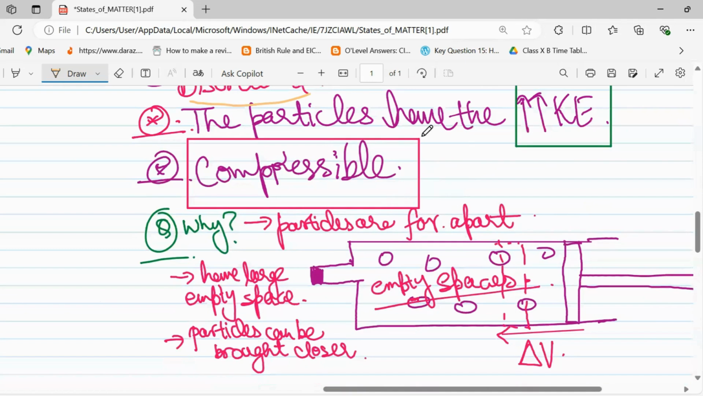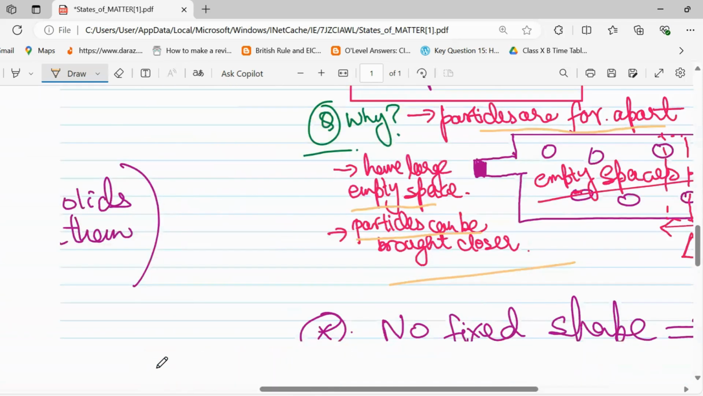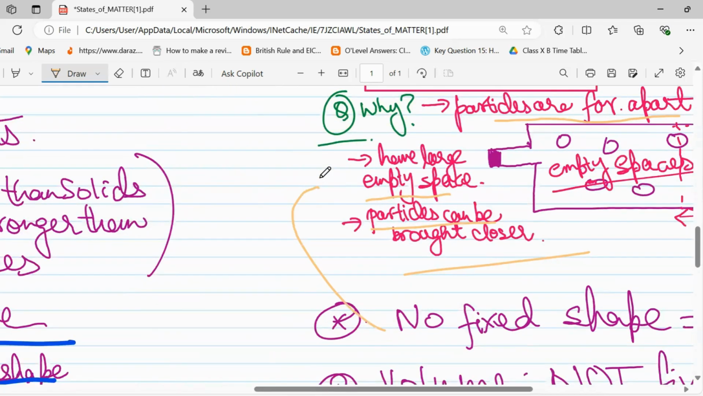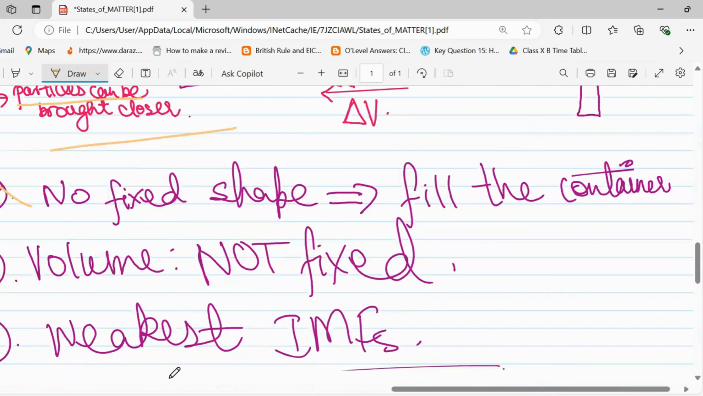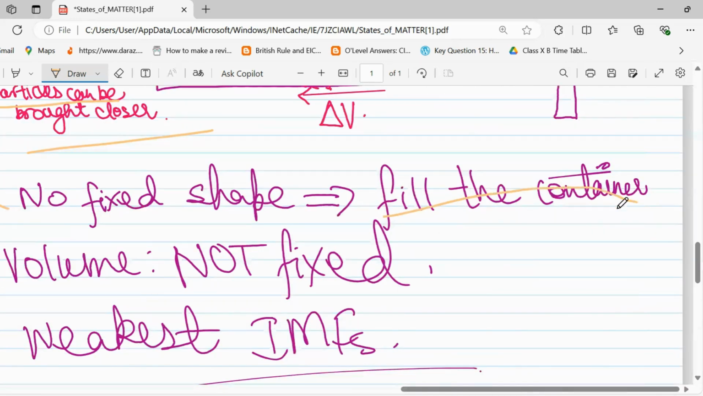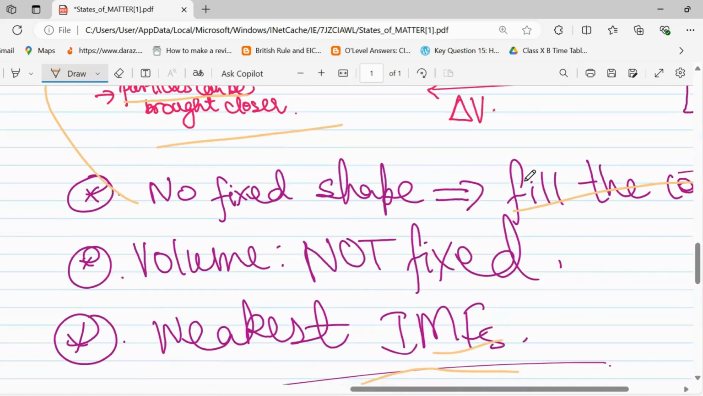Moreover, they are compressible. Why are they compressible? Because their particles are far apart, and due to that, they have a large empty space, and particles can be brought closer. And because they have empty spaces, they have no fixed volume. They have no fixed shape and no fixed volume, and they also fill the container. Like if we put it in a glass, it will fill the glass. If we put it in a bottle, it will fill the bottle. And they are weakest in intermolecular force, IMF, the force of attraction between them is the weakest.